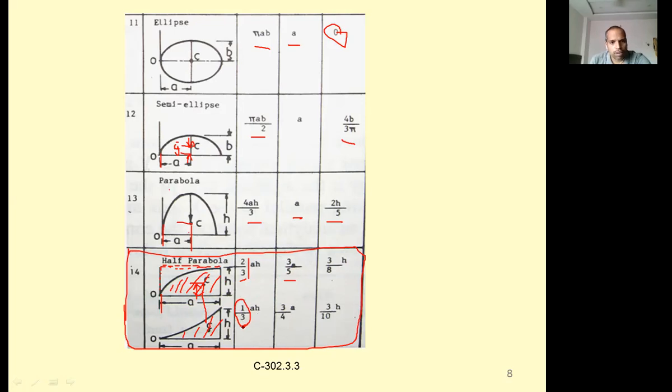Similarly, for this type of parabolic shape, it is 1/4 of the distance from here, and this one is 3/10. All of them have 3 in the numerator, for the area, x bar and y bar: 3/5, 3/8, 3/4, 3/10. So this is about some of the shapes and their x bar and y bar.